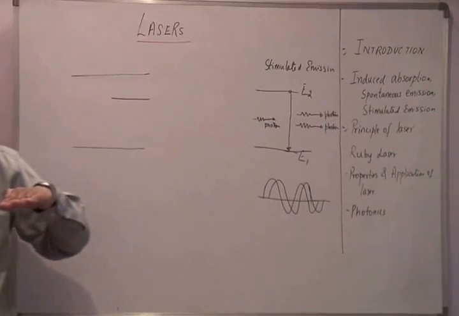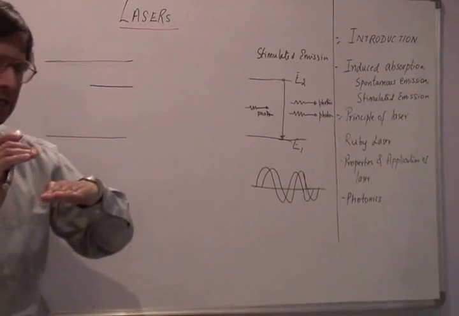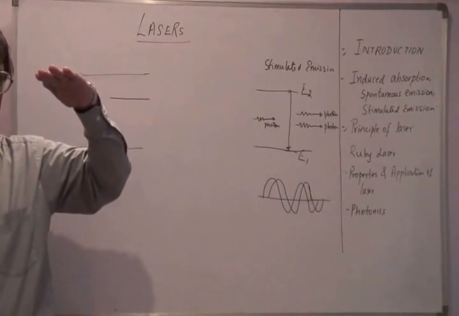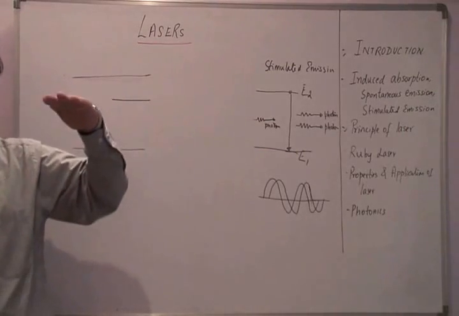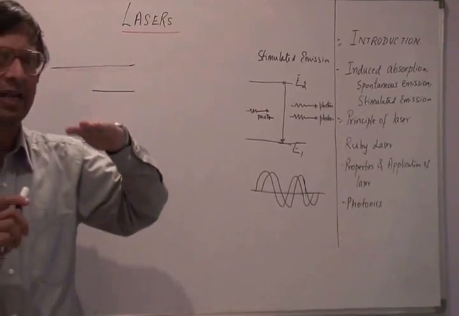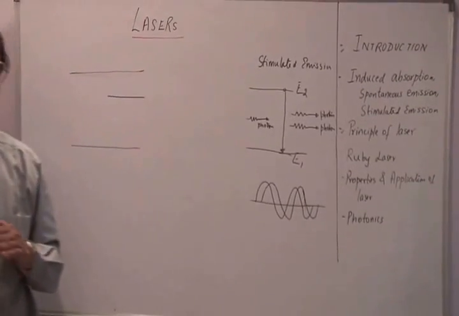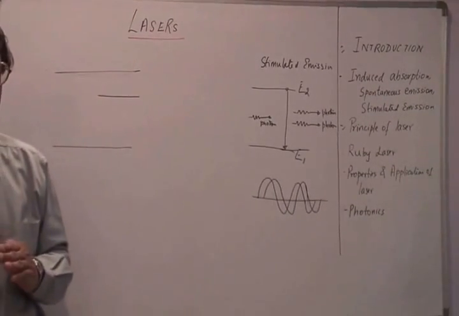So if energy radiation falls on them, some of these atoms go to a higher energy state, and then immediately they fall back to a lower energy state, because the time they can spend in the higher energy state is of the order of 10 to the power of minus 8 seconds. So it's very unlikely that you will have laser action.